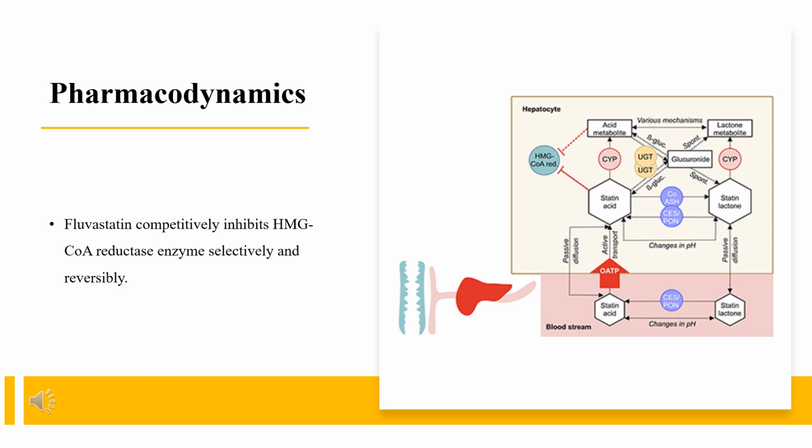Although similar to lovastatin, simvastatin, and pravastatin, Fluvastatin has a shorter half-life, no active metabolites, extensive protein binding, and minimal CSF penetration.